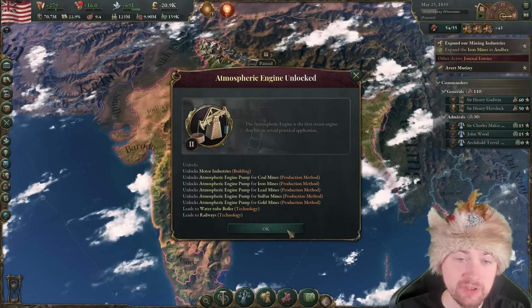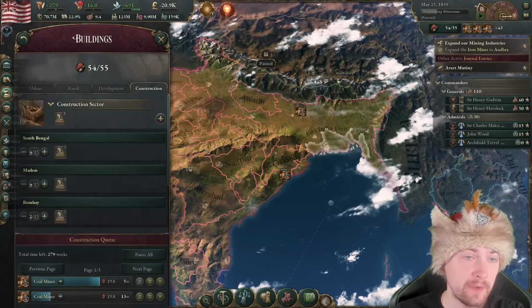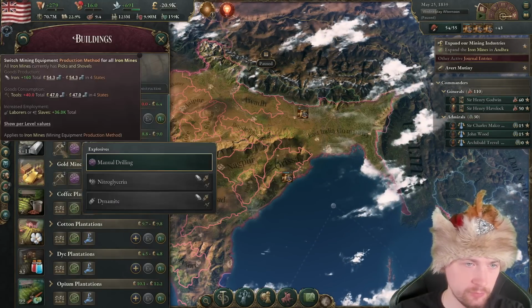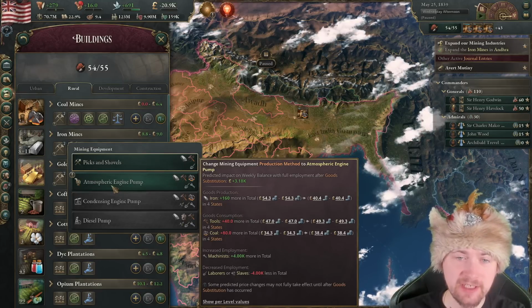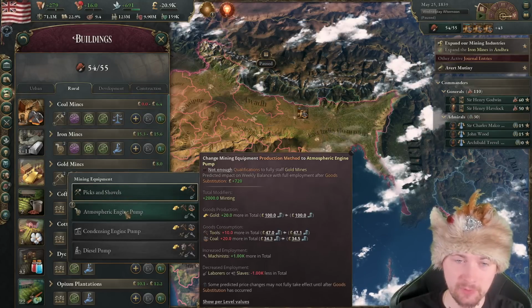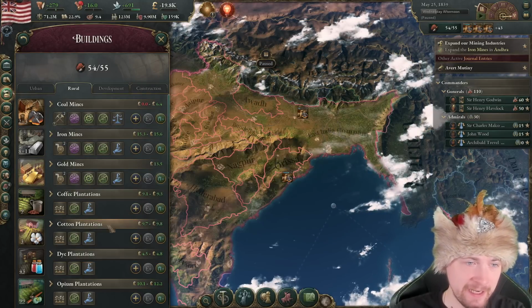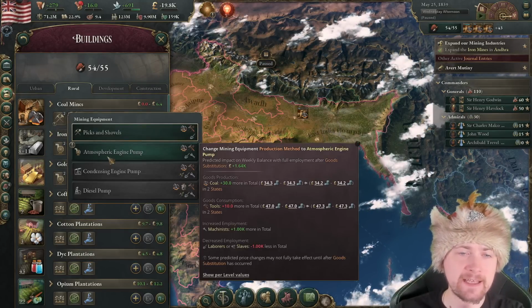With atmospheric engine, let me go and improve all of the mines that we have. If we go to rural, we go to mine here, you'll see that I'm gonna use a little bit more coal and tools in exchange for more iron. Same for gold, that's even more important, and anything else, and same for coal.